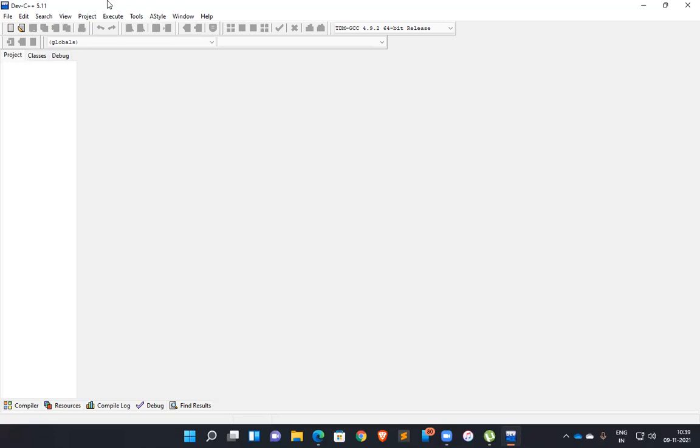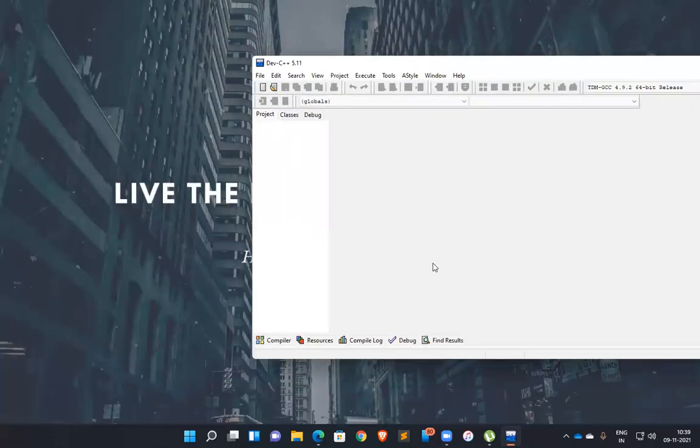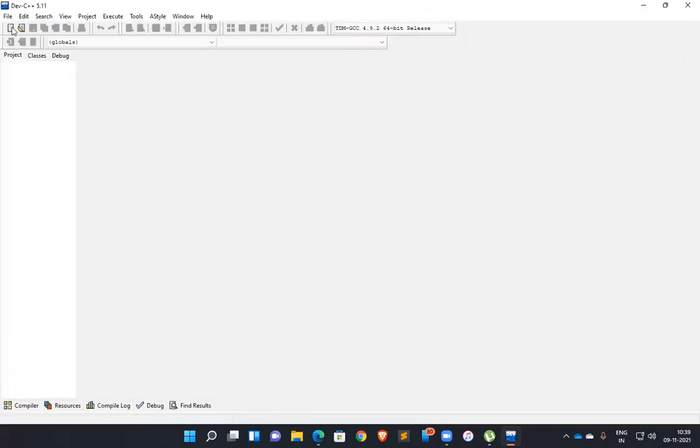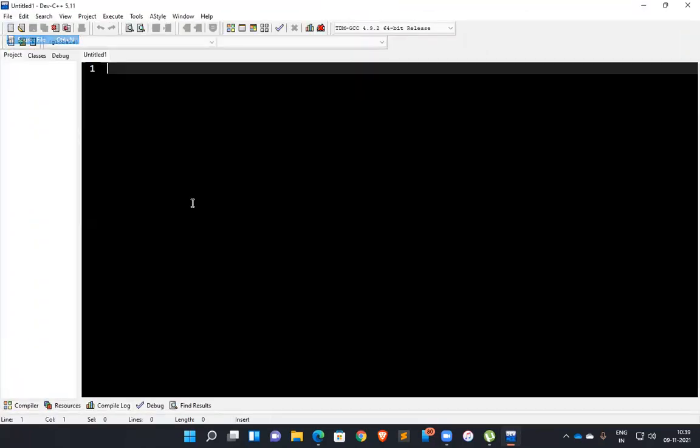Like here in the Dev C++ main IDE, you can see this maximize button. If I click it, it responds. Like that, if I click on the empty space, it responds. If we click here, it responds. So each and everything wherever we can click and we get a response is entirely an object.